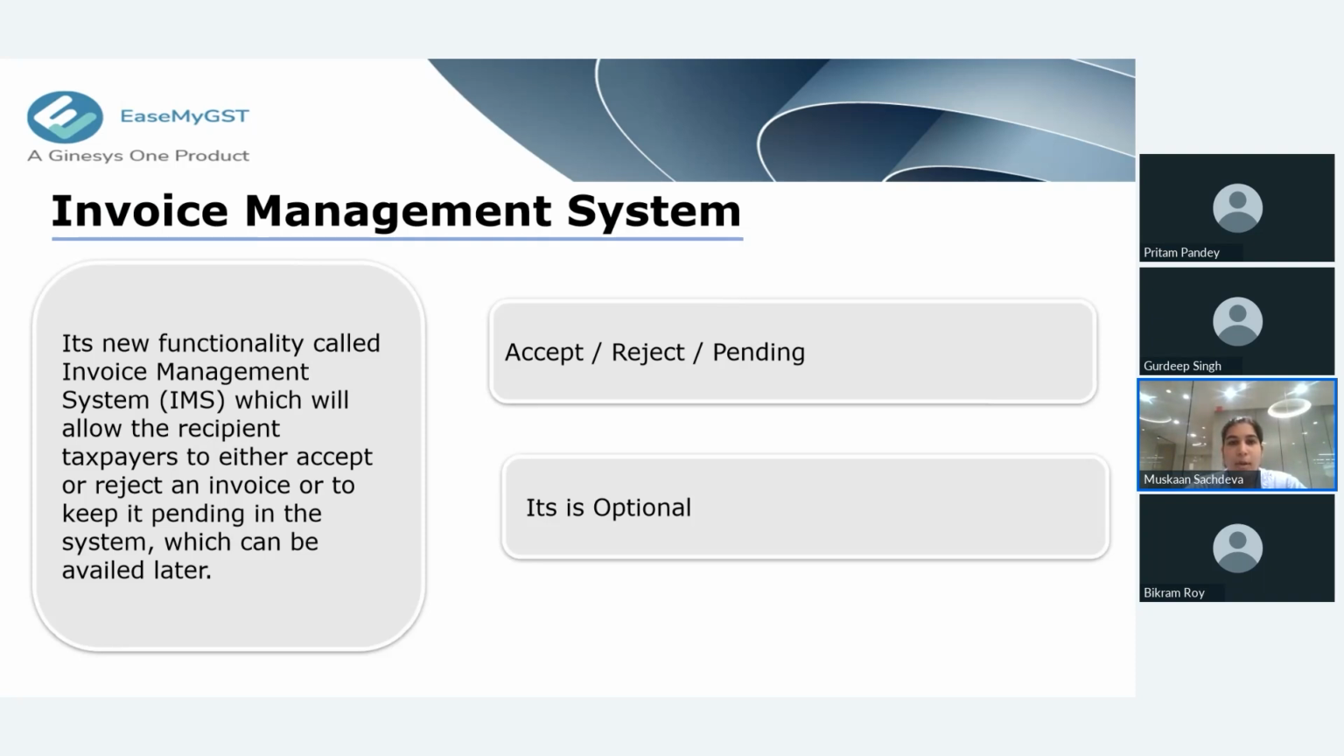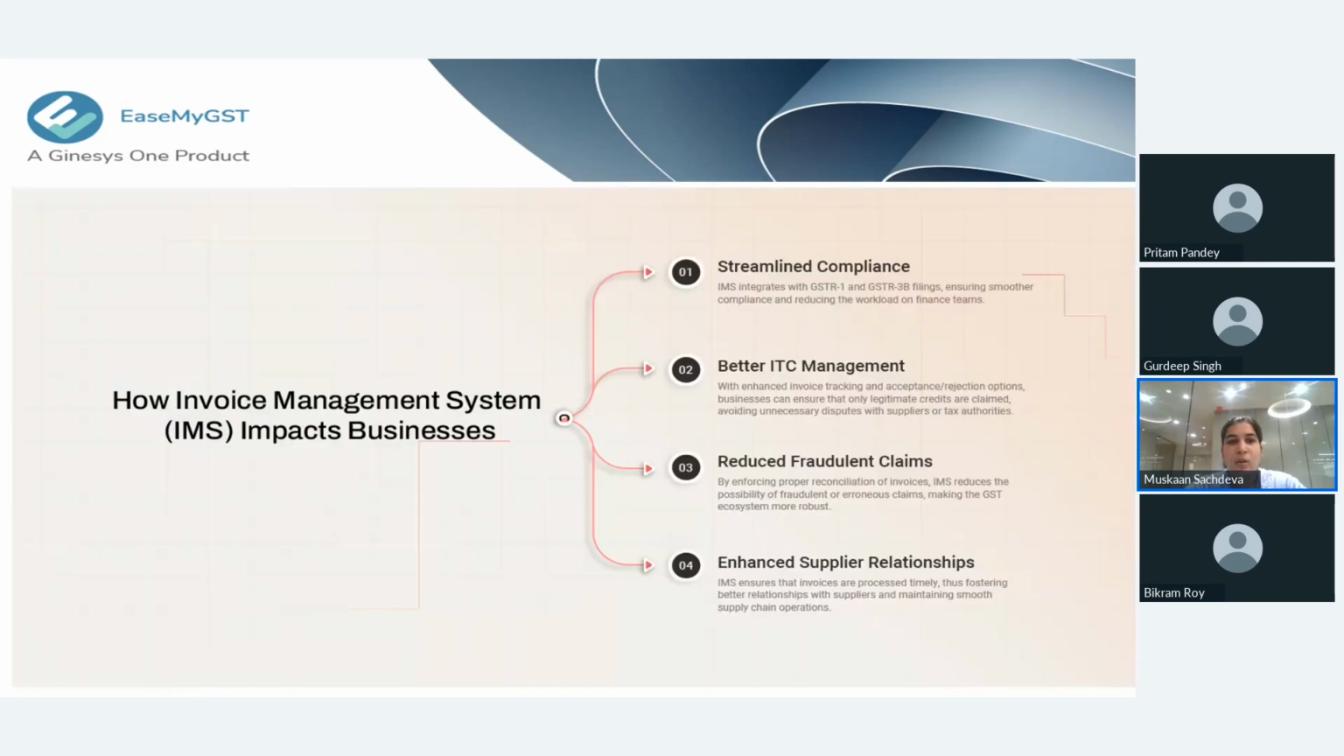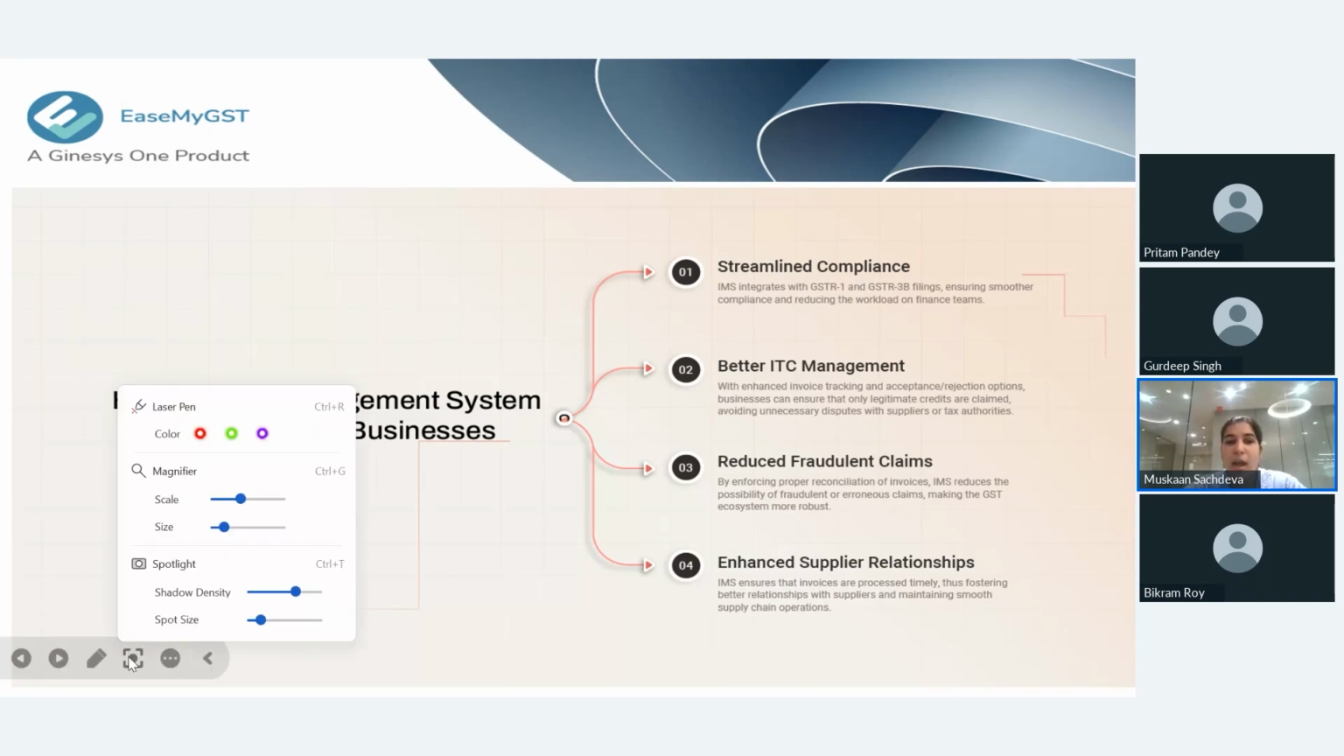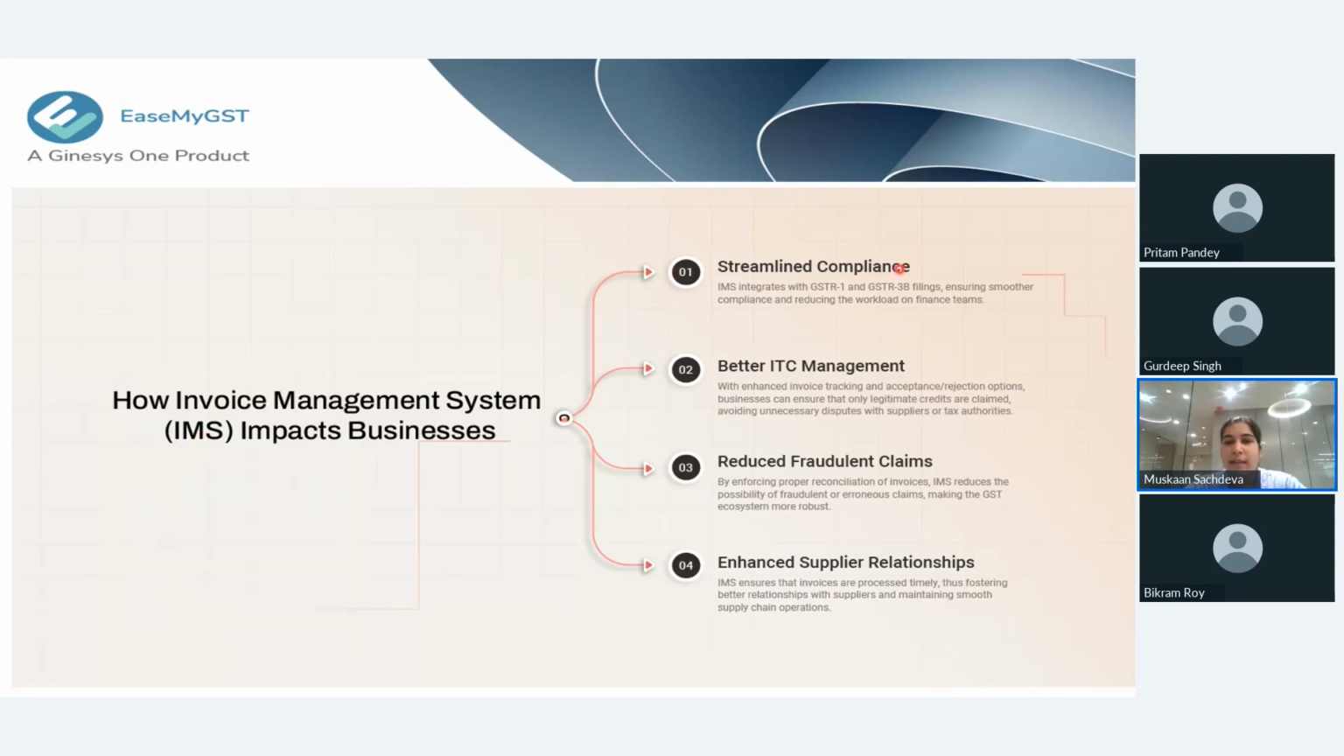So now let's come to the next slide, which shows how IMS is impacting businesses. The IMS is helping the taxpayers in many ways. It streamlines the compliances, making your return filing easy by making the compliance smooth and reducing the workload. It brings better ITC management. You can claim your ITC better, and you can calculate your accurate ITC, which avoids unnecessary disputes with your suppliers or any tax authorities.